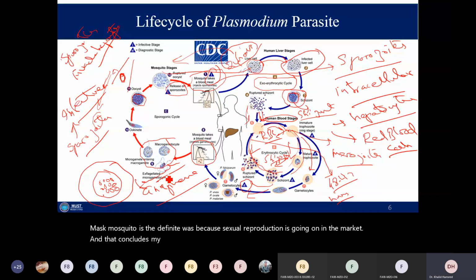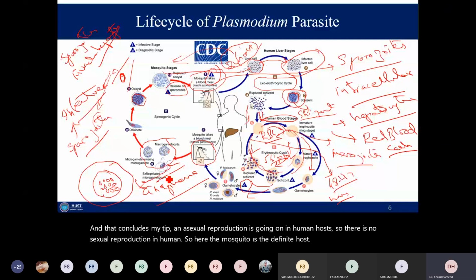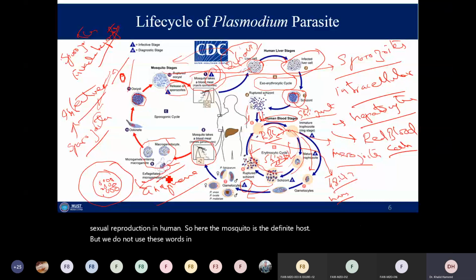And asexual reproduction is going on in the human host. So there is no sexual reproduction in humans. So here the mosquito is the definitive host. But we do not use these words in general terms. That is for your conceptual understanding.